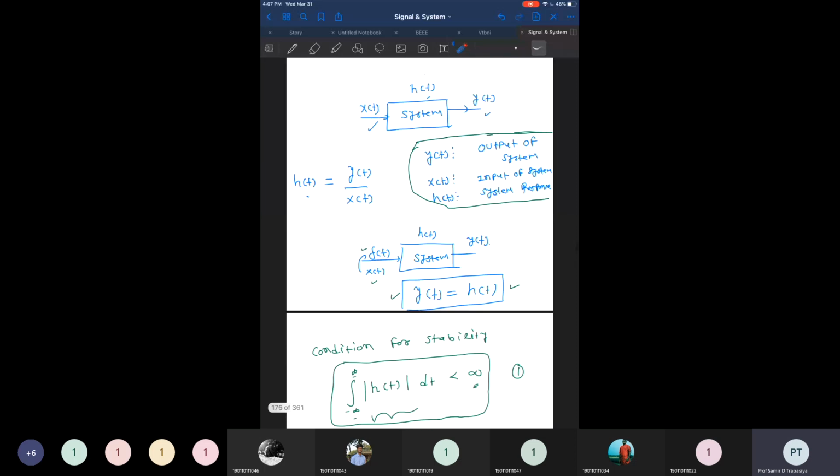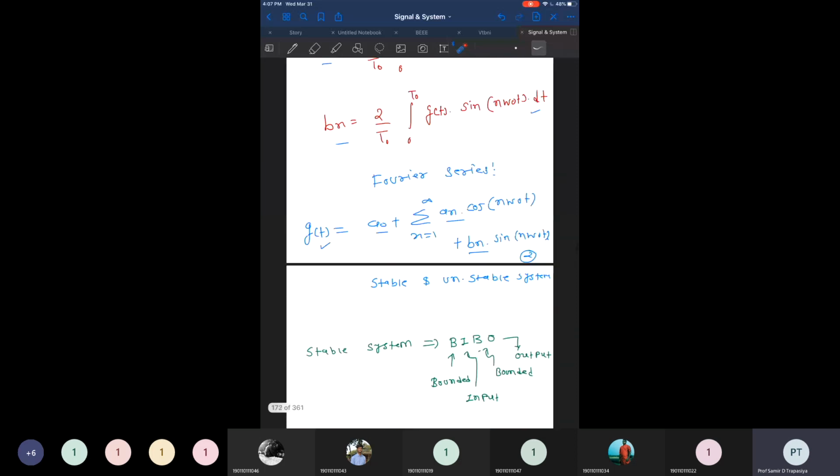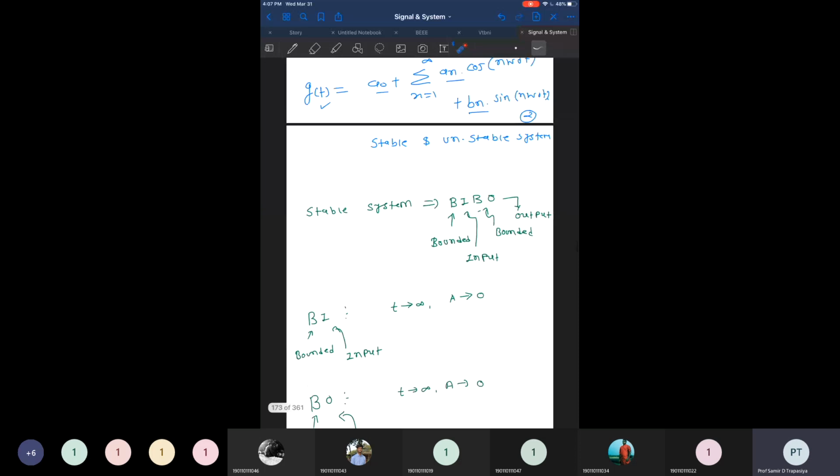Okay, now another condition is to check the stability of the system. The next property we came across is the stability of the system. So we have to check whether the system is stable or unstable. And for that we have to check the BIBO condition. BIBO means bounded input and bounded output.